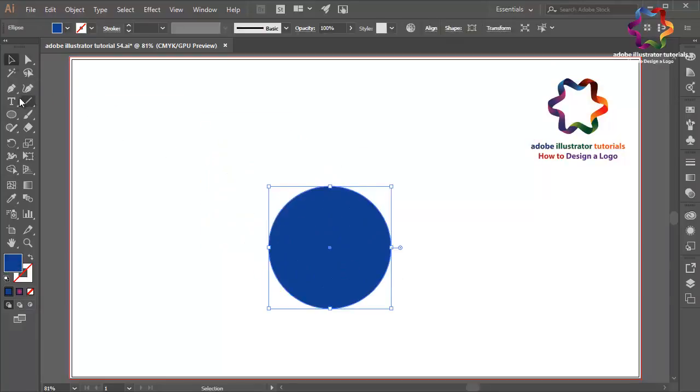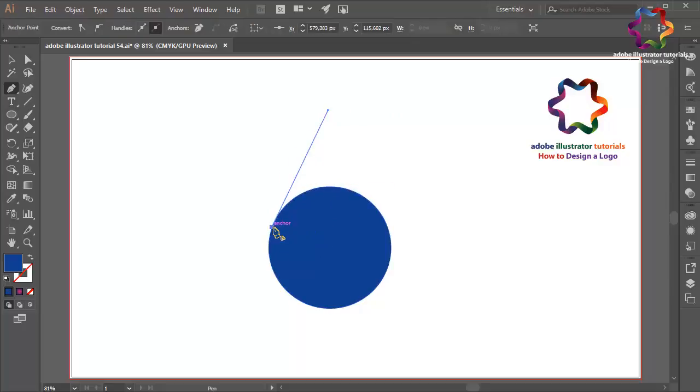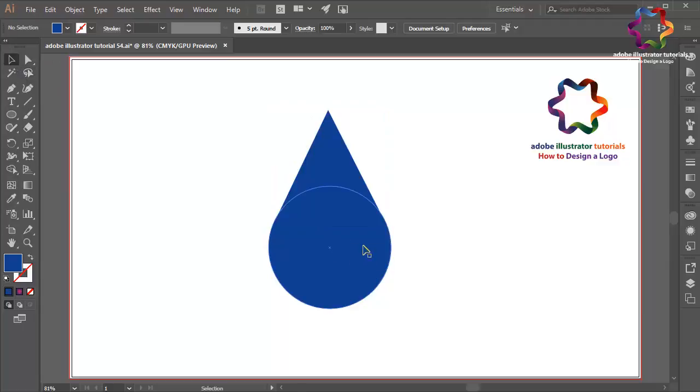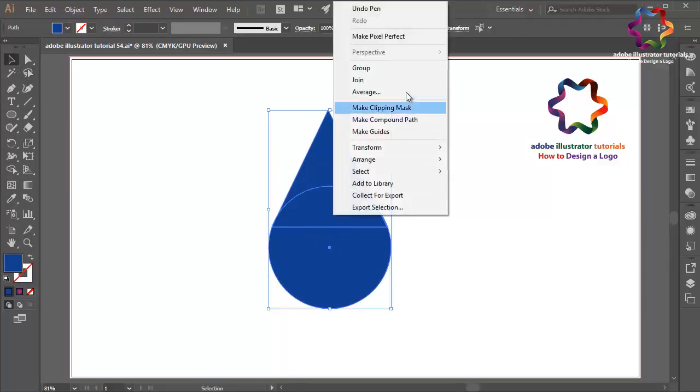And I will select the pen tool over here, click here, click here, click here, and close this point. I think that looks good. Okay, I will select this object and right click and select group.